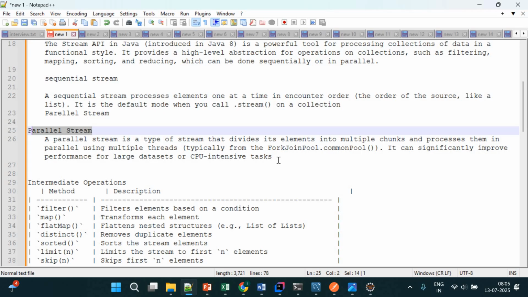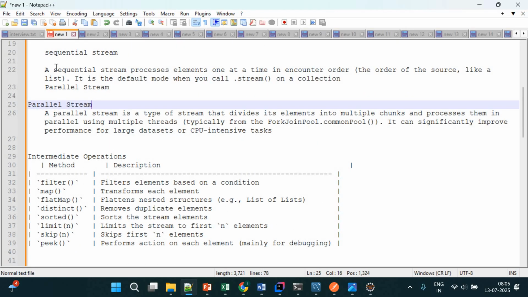Where you want to improve the performance, we will definitely go for parallel streams, but that also has some drawbacks and challenges. We will cover that when I focus completely on parallel streams. Right now you have to understand that we have two types of streams, sequential streams and parallel streams.